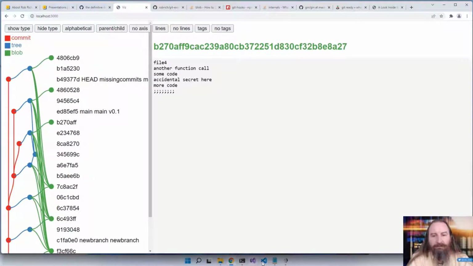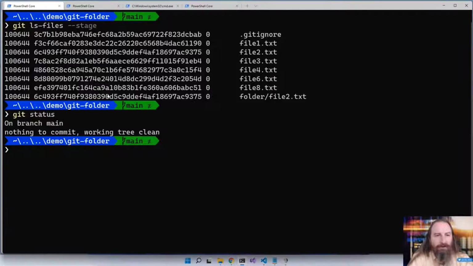It has that quick cache to be able to go look at, here is the status, here's the hash of that file. It can quickly hash this file and see if it's changed. This index file is purely for performance reasons inside of our working directory, and it's a great way to keep track of what we've committed previously.